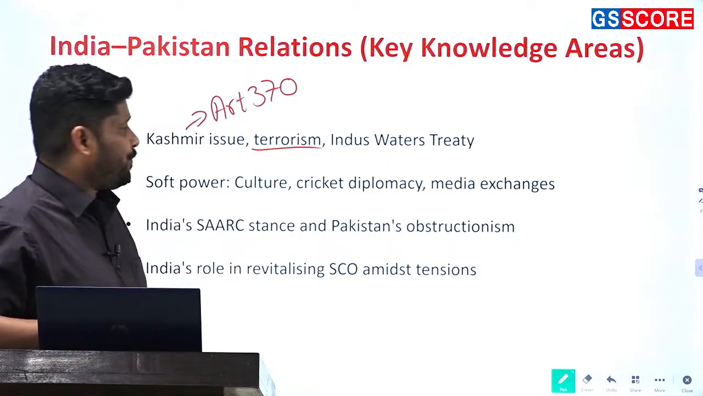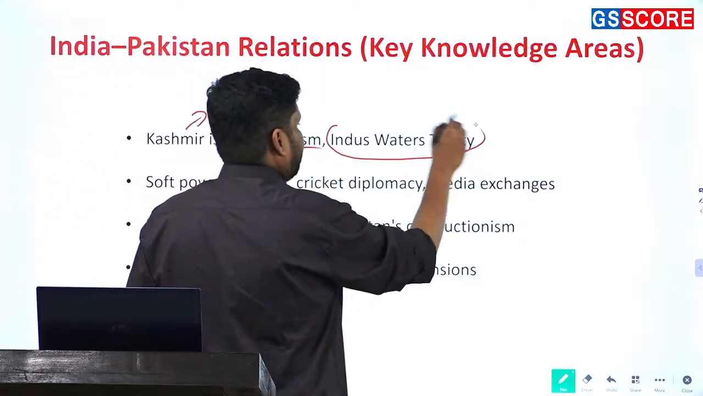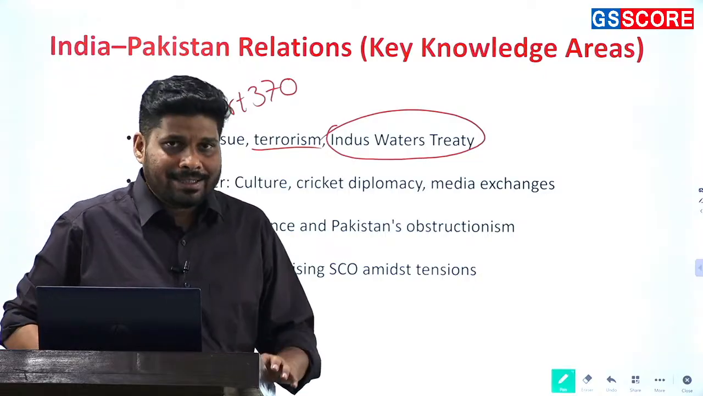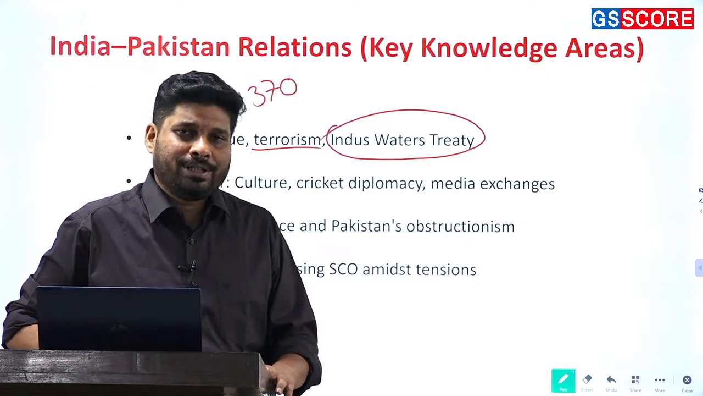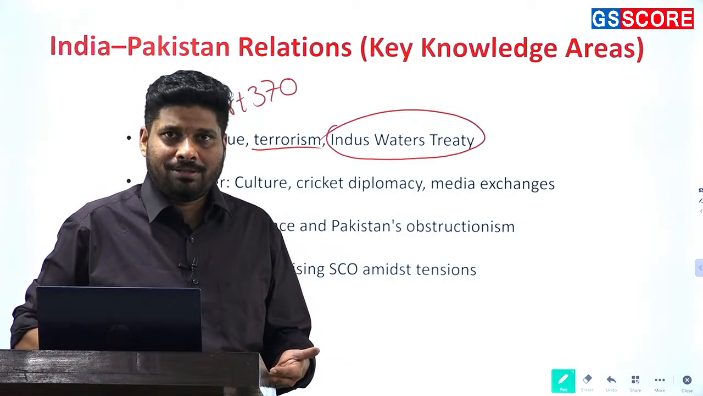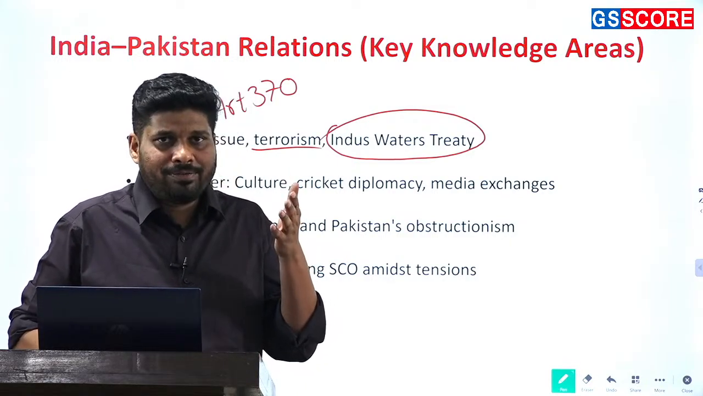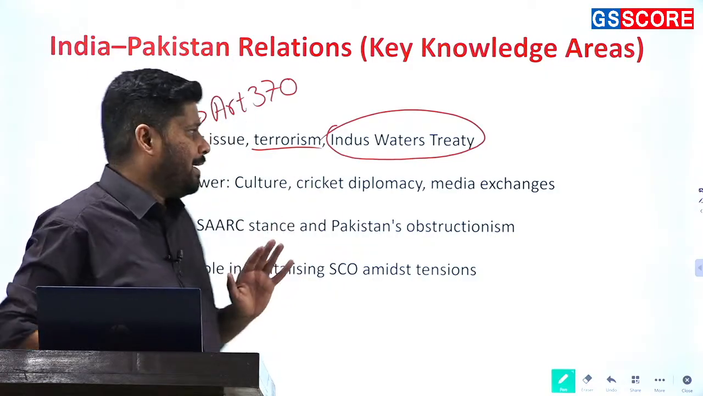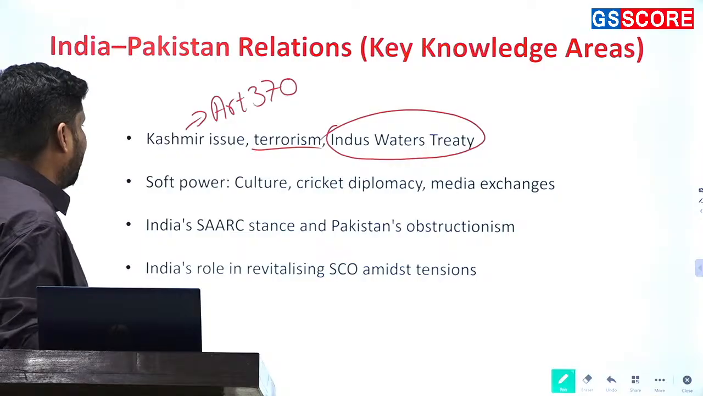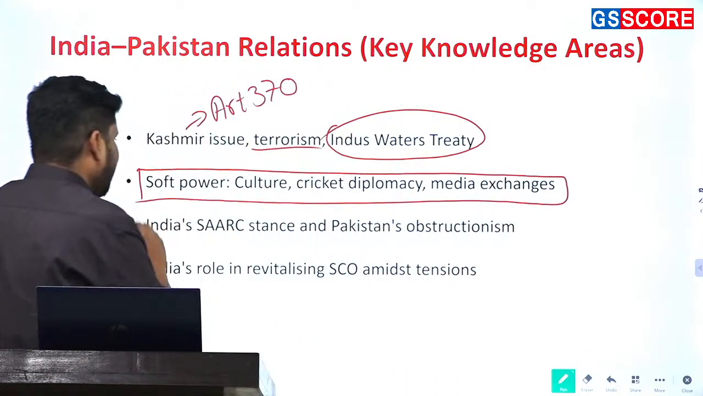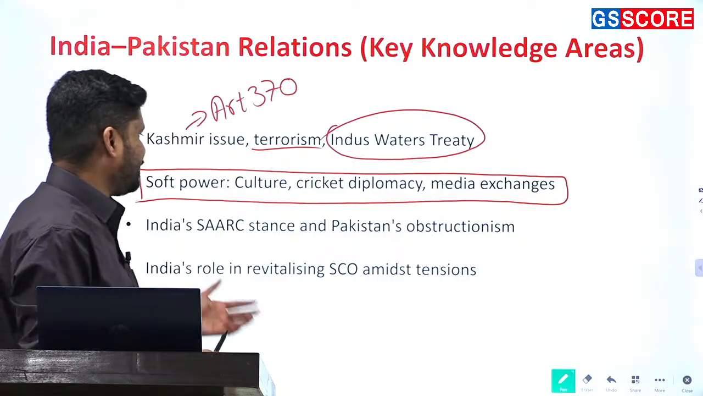Third point is of course the Indus Water Treaty. India has stated that it no longer wants to continue with the Indus Water Treaty. What will be the implications of it between India and Pakistan? What are the salient features of the Indus Water Treaty, and what will be the implications in the long run?